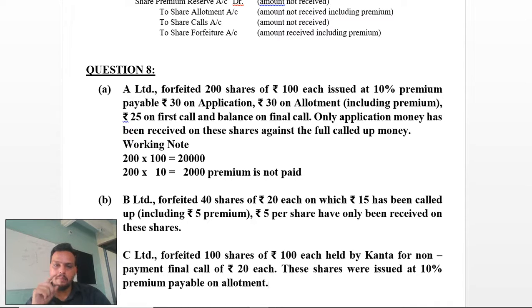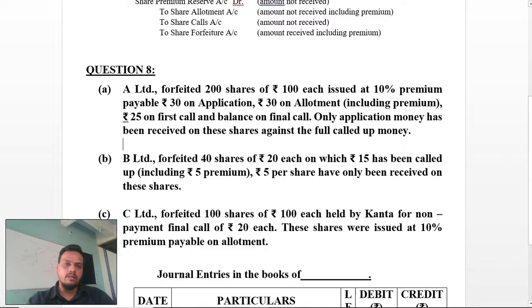So total amount, you have to be careful with this. As share capital you will receive 10 rupees as called up and 5 rupees will be premium. So 10 plus 5 is equal to 15. 5 rupees has not been called yet, but till the end of the forfeiture you have only received 5 rupees, then the rest 10 rupees is call in arrears. In today's question we will take call in arrears in all questions, so be careful with this.